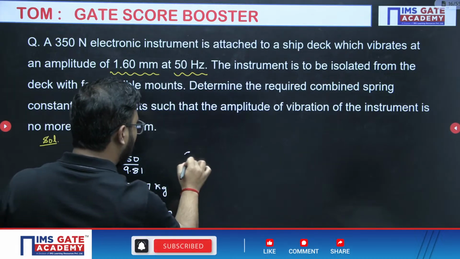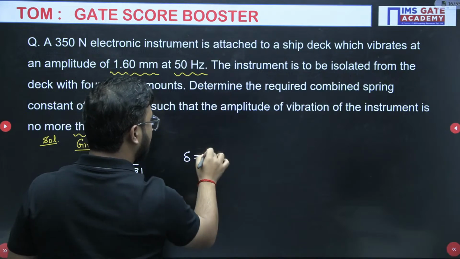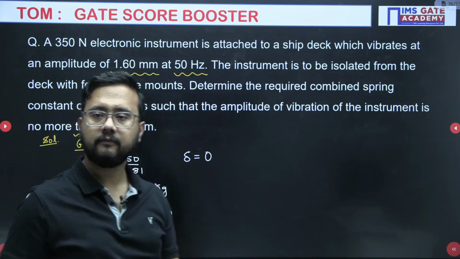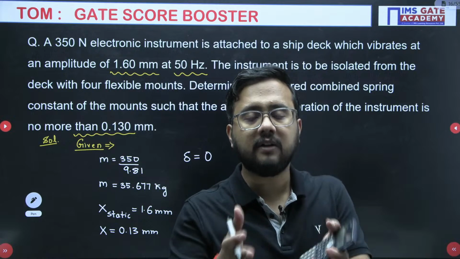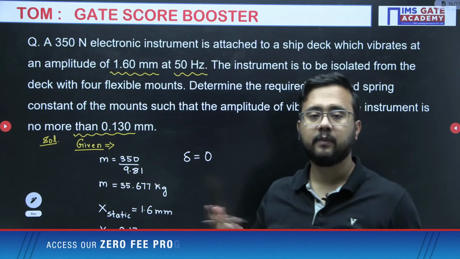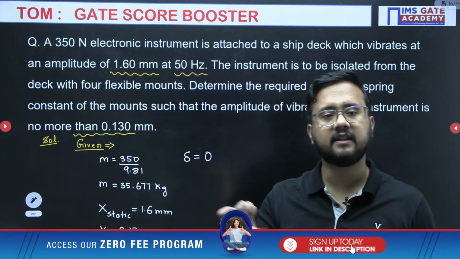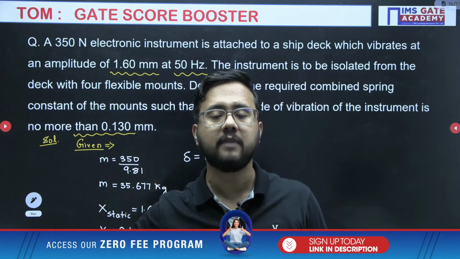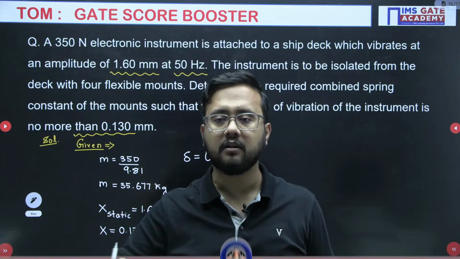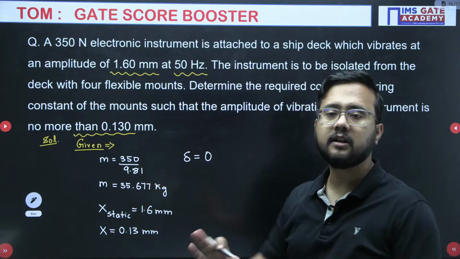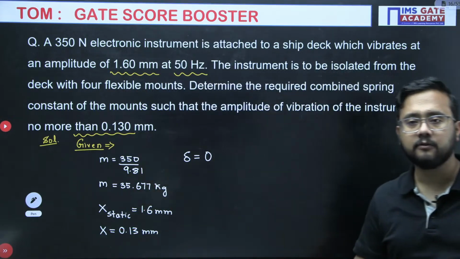In the question, nowhere have they talked about the damping. So the damping factor has to be 0. Damping they have not mentioned, because in vibration isolation systems, please understand, springs and damper both are used, but they have not mentioned anything about a damper. So we have to take the damping factor as 0.